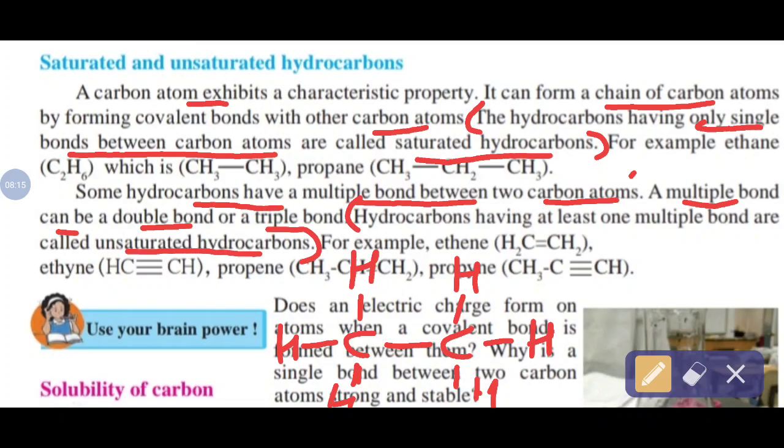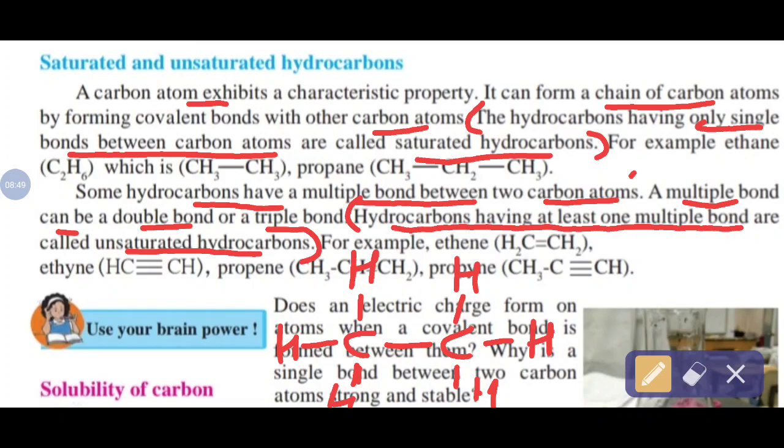As per the above definition, we are making a little change. The hydrocarbons having at least one multiple bond, that is, a double bond or a triple bond, are called unsaturated hydrocarbons.